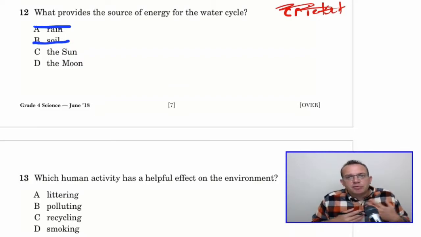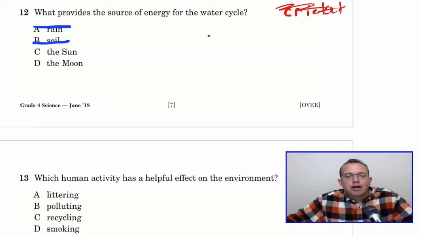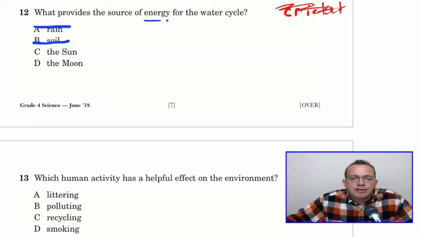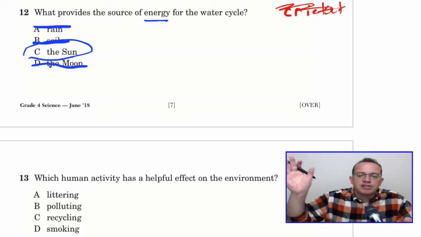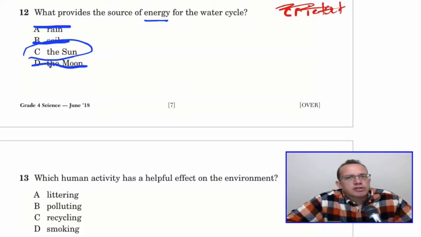Well, the sun basically provides the energy for everything. Whenever a question asks you about energy and sun is an option, it is usually the sun. And does the moon provide the energy? Nah, the moon does not provide any energy. The sunlight just reflects off the moon. So even though it looks like the moon is providing light, it's really just the sun's light reflecting off of the moon. So it's definitely not the moon. Our answer is C. Let's move on to number 13.